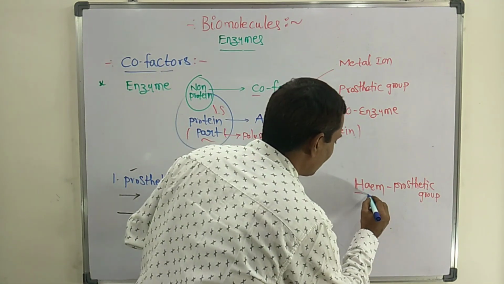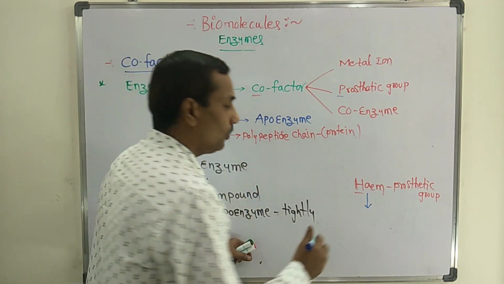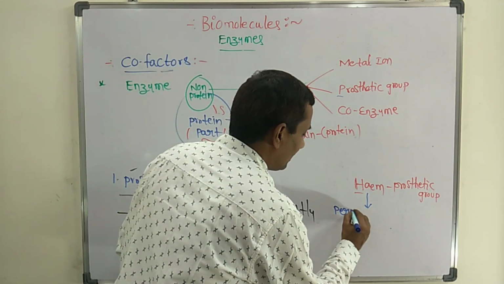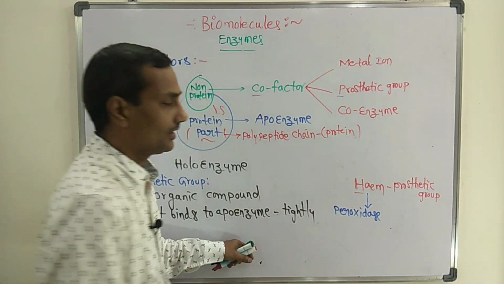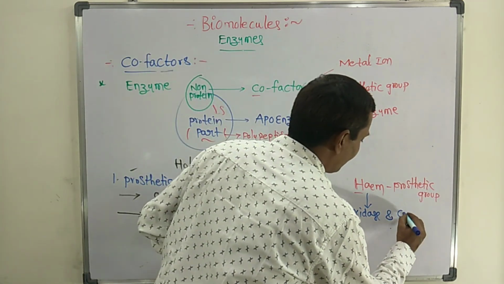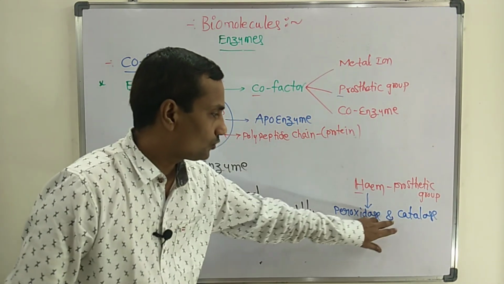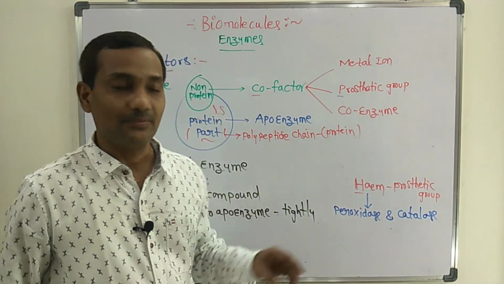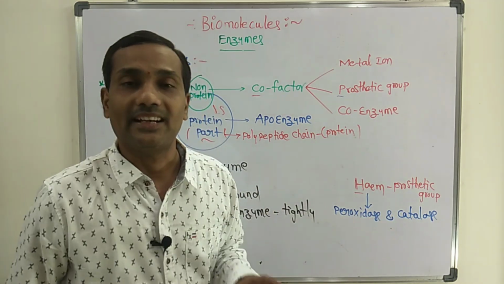Where you can find this heme prosthetic group is important. It is found in two enzymes: peroxidase and catalase.